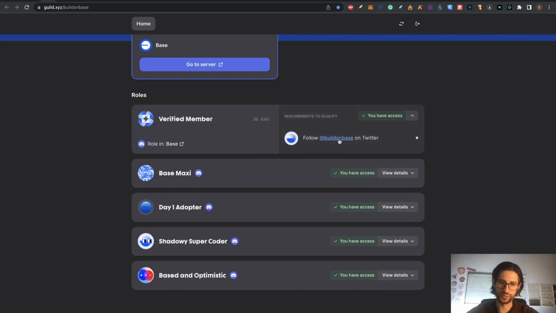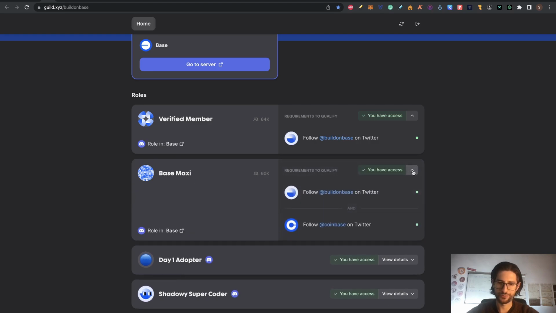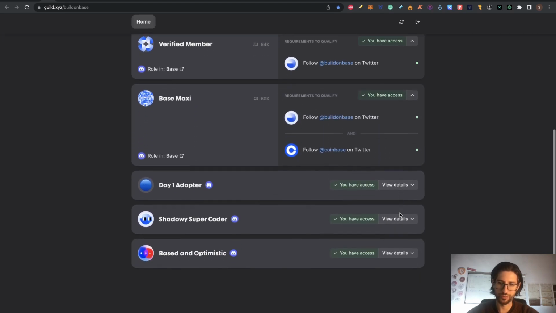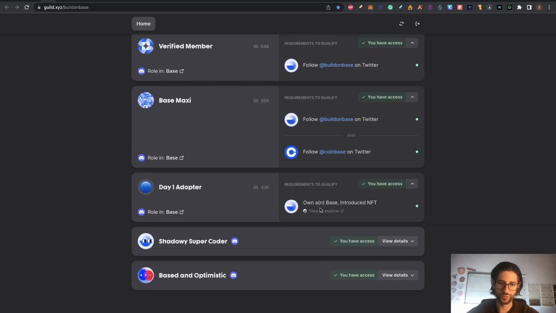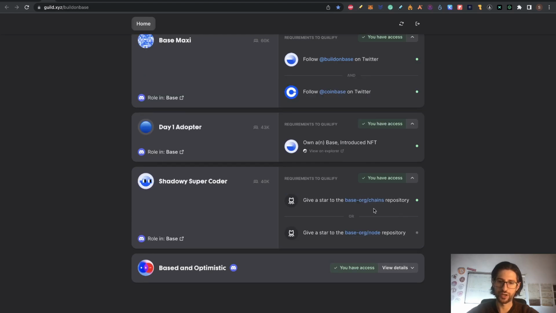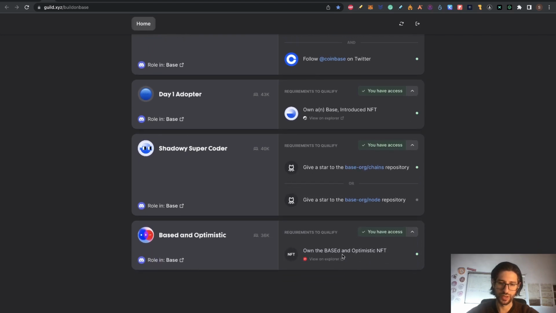So to see the details, follow Build on Base and Coinbase. Also, you need to own the Base NFT and the Introduced NFT. We already did that. You need to give a star on this repository on GitHub, so click here and do that. And the last thing is that you need to own this Base and Optimism NFT. You can check on the Explorer. If you don't have it, you can go to the OpenSea market and buy it.